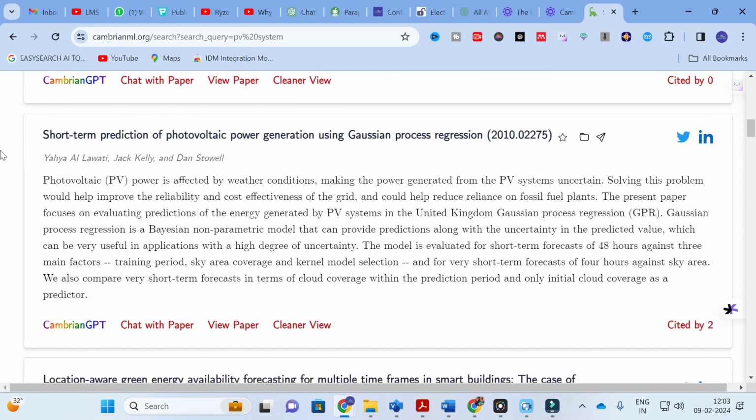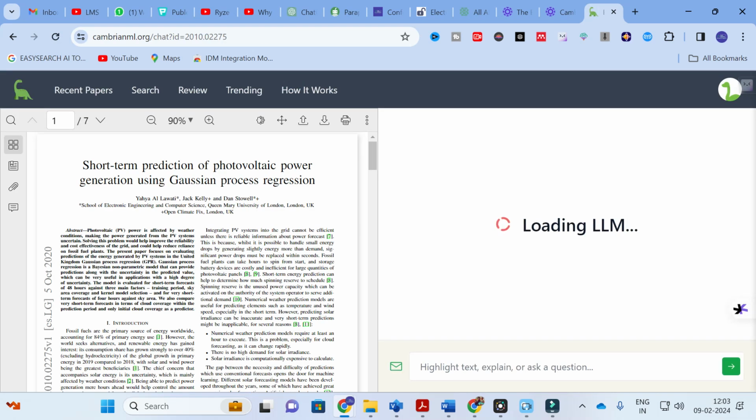The important thing about this paper is that you can chat with this paper, you can view the paper and you can have a cleaner view. First, click on chat with paper. Here you can see this is the paper you have chosen: short-term prediction of photovoltaic power generation using Gaussian process regression. As in chat with PDF, you can ask any questions you want related to the paper, then it will generate content for you. For example, summarize key points in the paper.